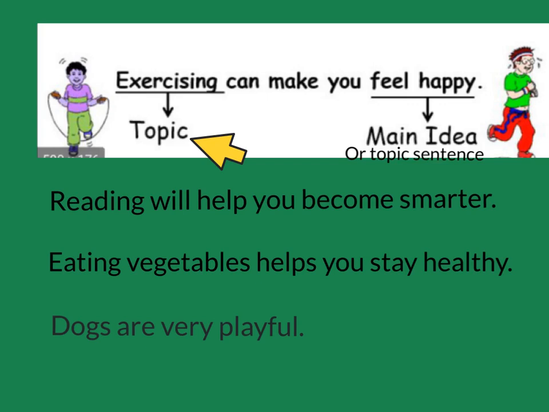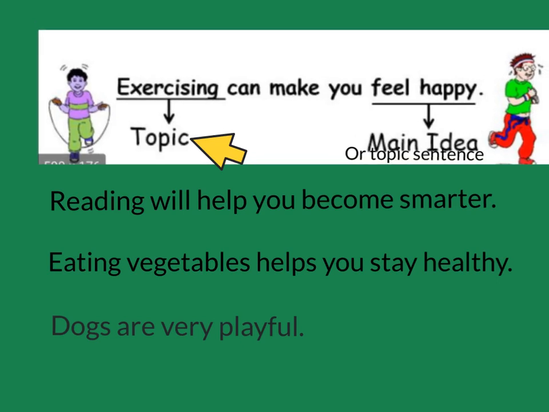Okay, the main idea or topic sentence is that exercising can make you feel happy. So we have topic and we have main idea. Okay, so let's take a look at these next sentences and see if we can find the topic and then find the main idea or topic sentence.